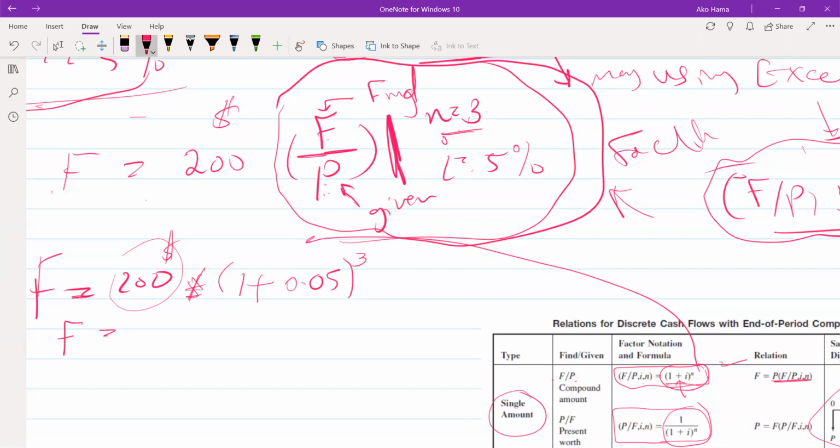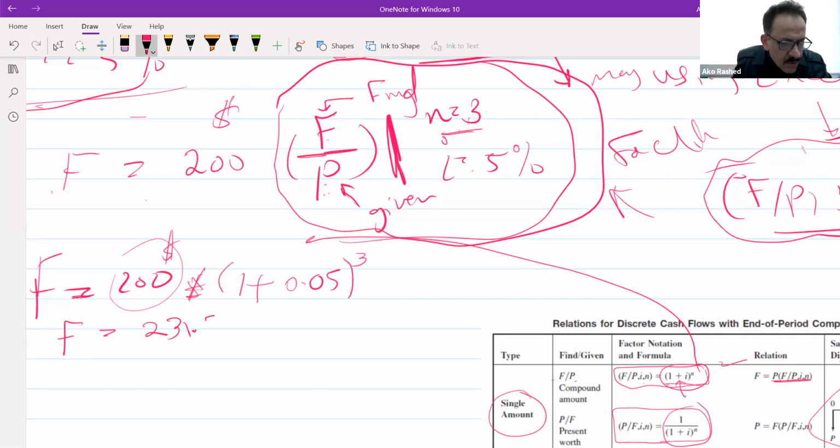Now let's calculate the value of F. Let's see how much it will become after 3 years. 1.05 to the power 3 is 1.157, times 200 gives 231.5. Sorry for the background noise.